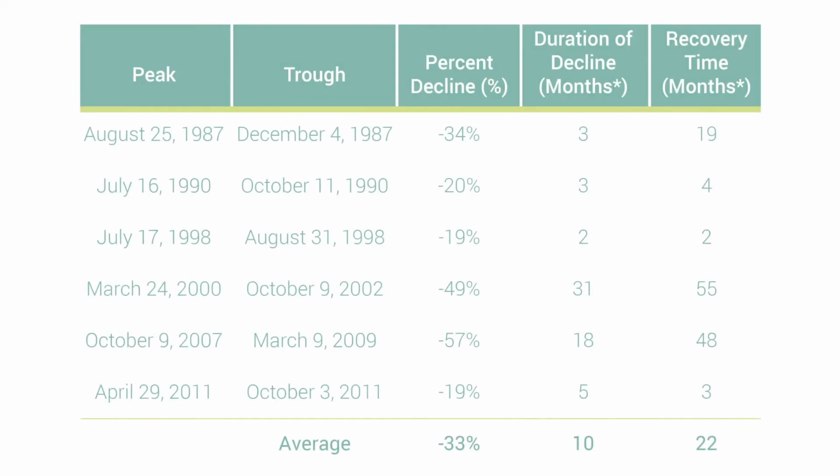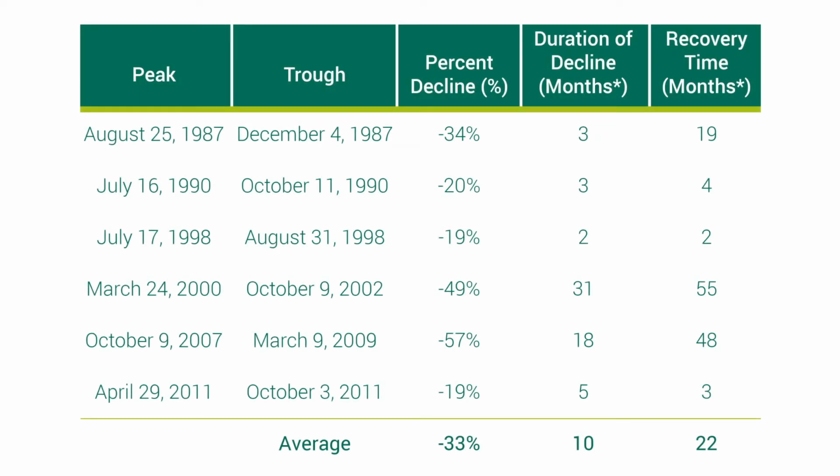Time will reduce the effects of volatility on your investment, as this graph demonstrates. It shows you the maximum drop of a given stock market and the length of time it's taken for that drop to happen compared to the time it's taken for the market to come back up.